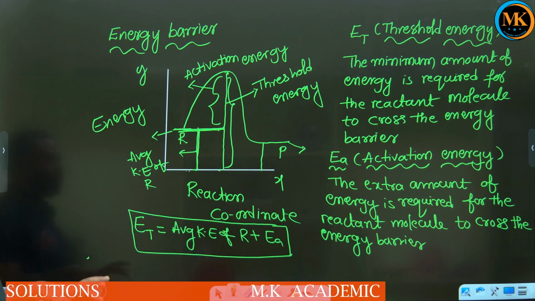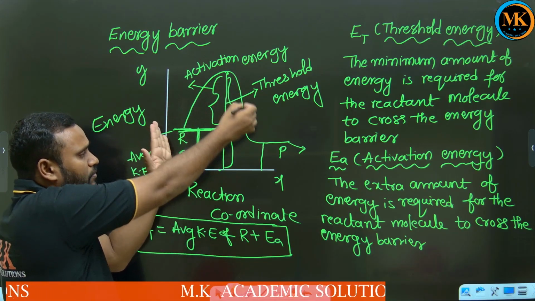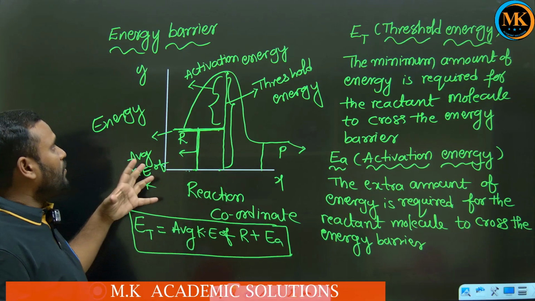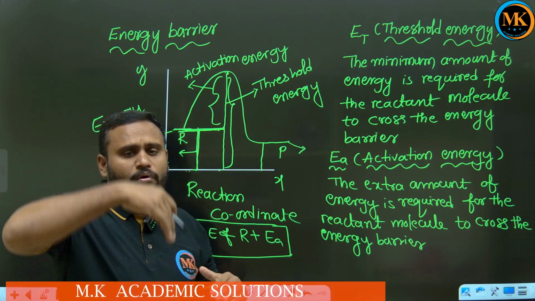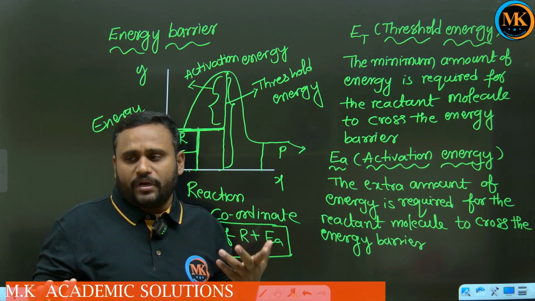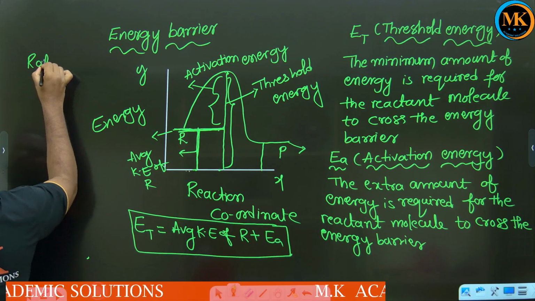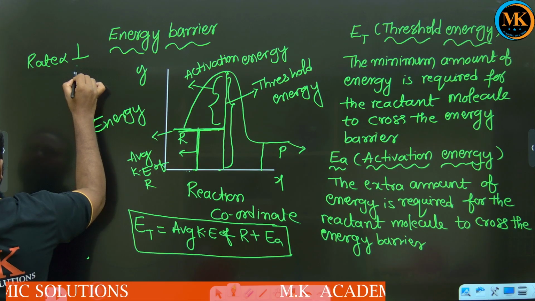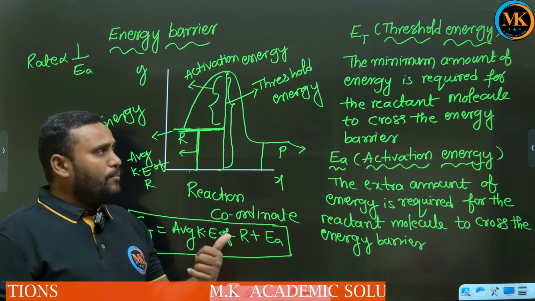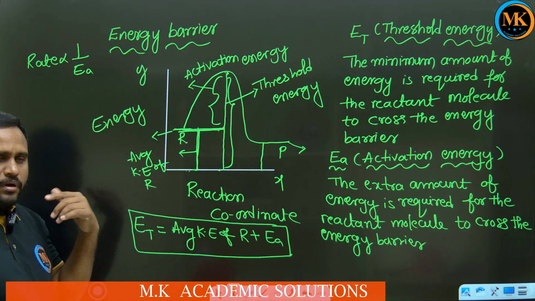This is about the energy barrier, which means if a reactant molecule wants to be converted into product, it must clear this much energy barrier. If more activation energy, less rate of reaction. If less activation energy, more rate of reaction. Rate is inversely proportional to activation energy. More activation energy, less rate of reaction. Less activation energy, more rate of reaction.